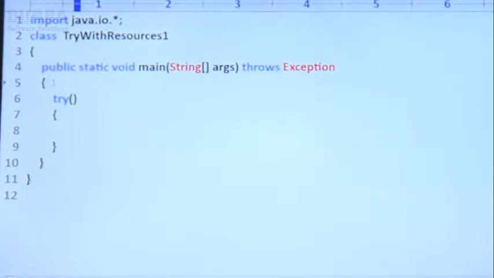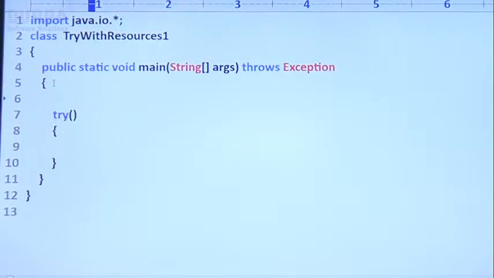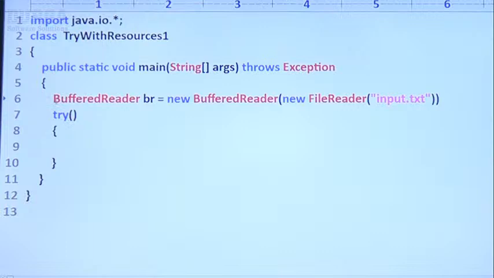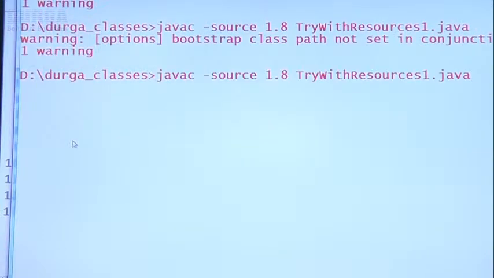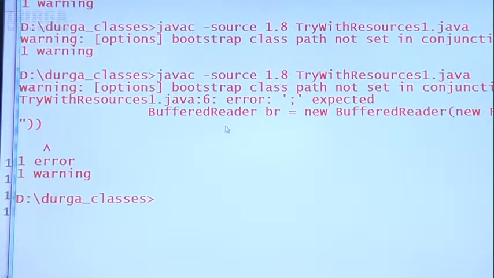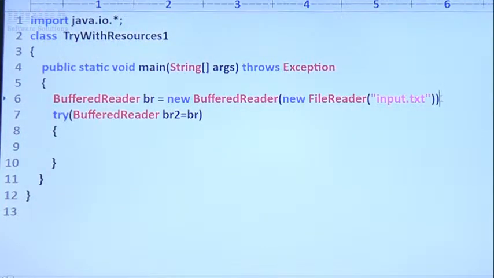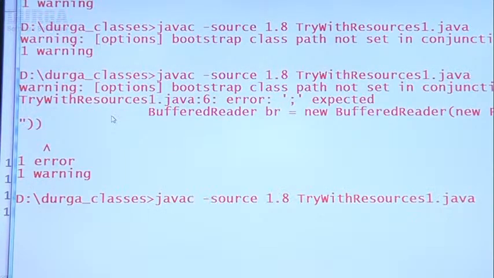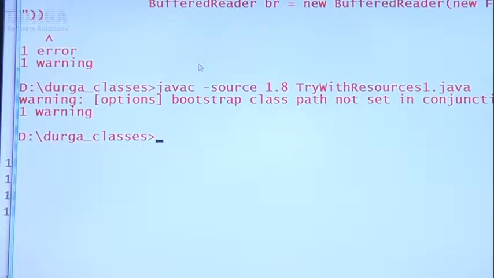Then what I can do is, okay, BufferedReader BR, and here let me take BufferedReader BR2 is equal to BR. This is the second approach what we have to do. One minute, here the semicolon is missing. Don't worry. This is the second approach what we have to take. Observe that. Happily, is the code going to compile or not?